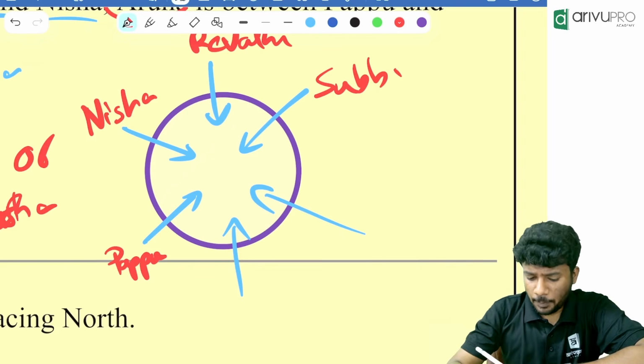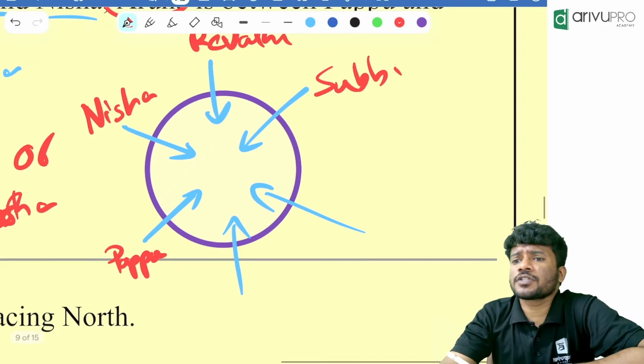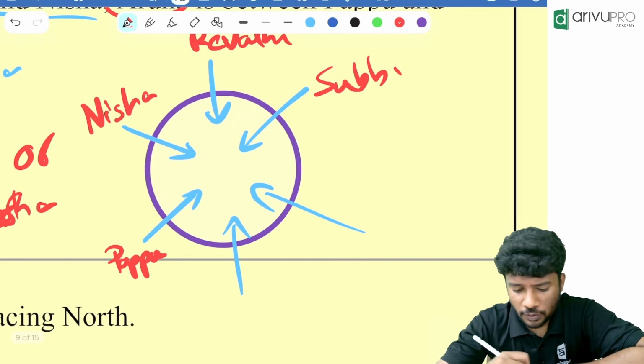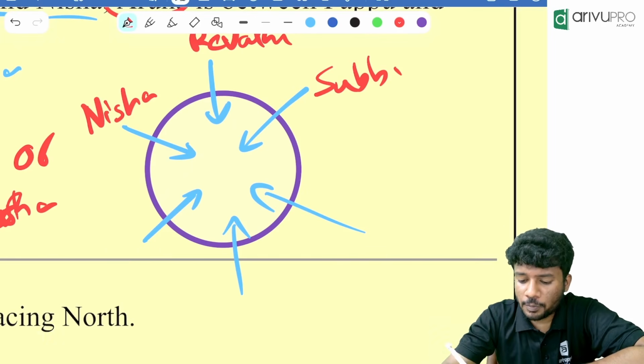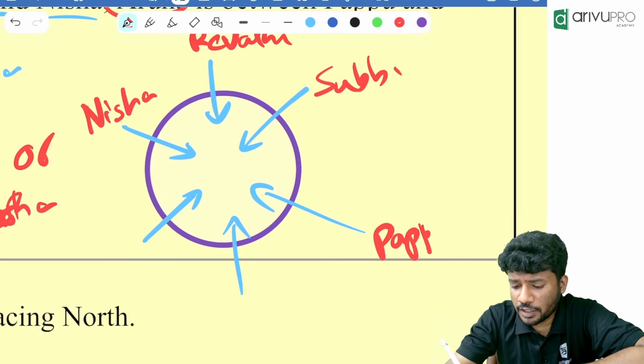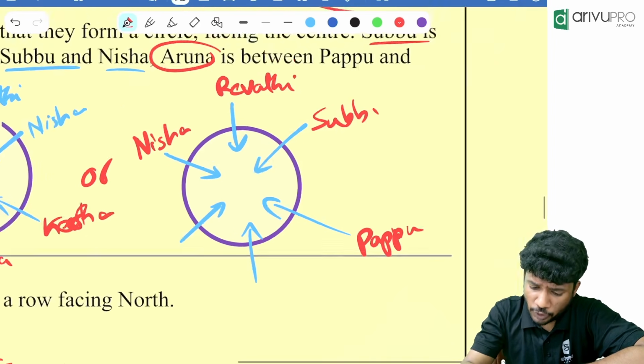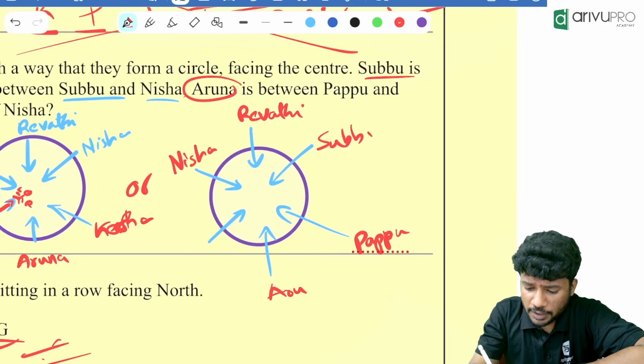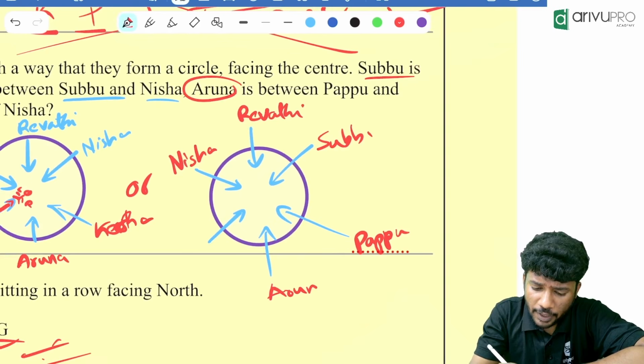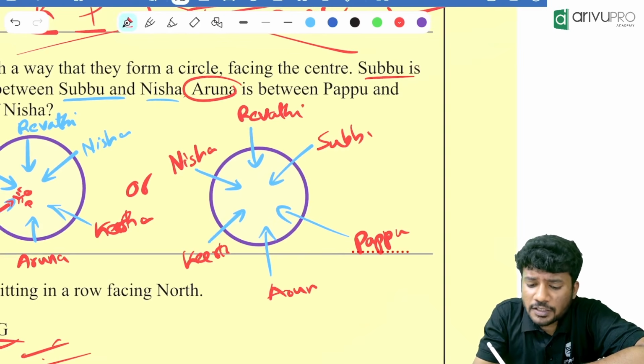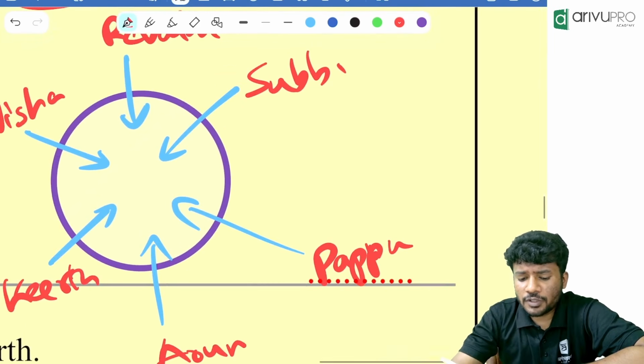Now, if Papu is over here, Papu is opposite to Subbu. Is it correct? No. Then what is the other position of Papu? Papu is only possible to sit over here. Why? Papu is between what and what? Aruna is between Papu and whom? Papu and Kirtana.